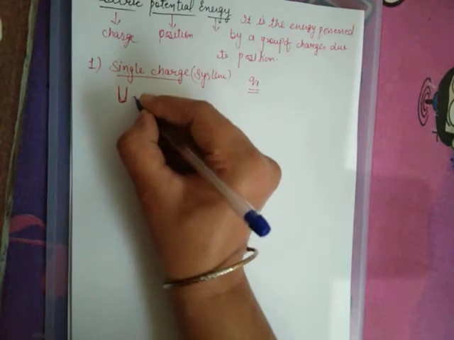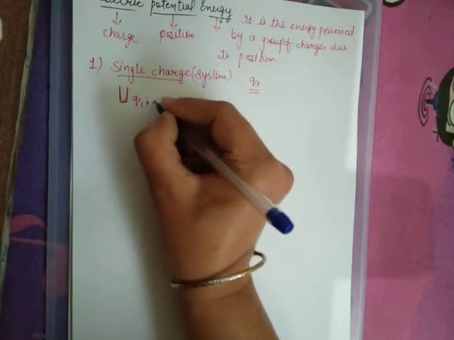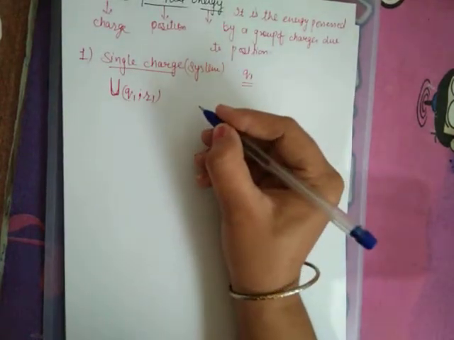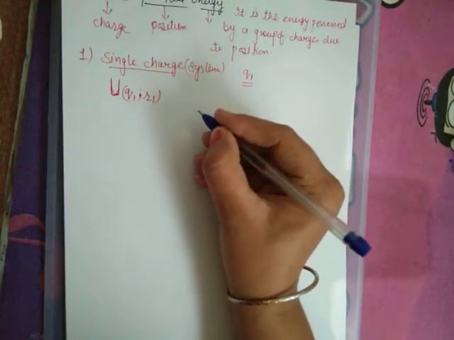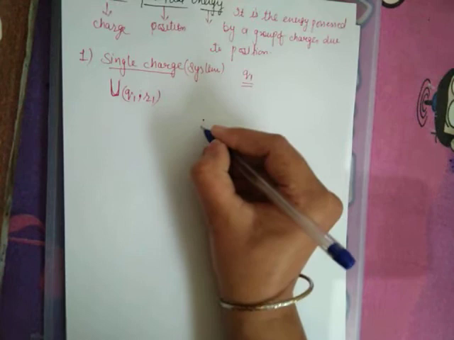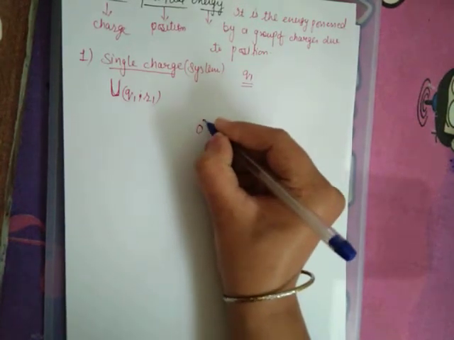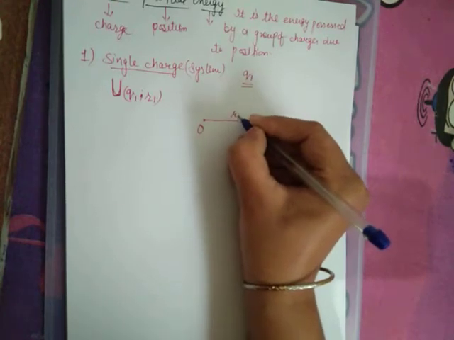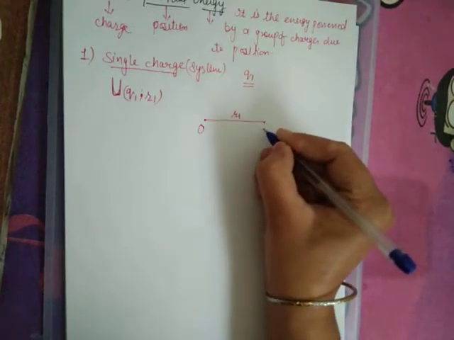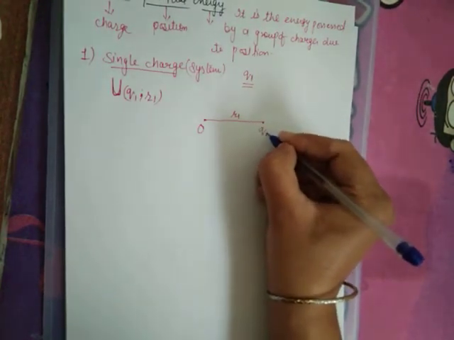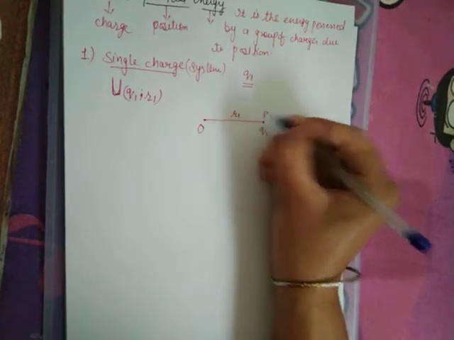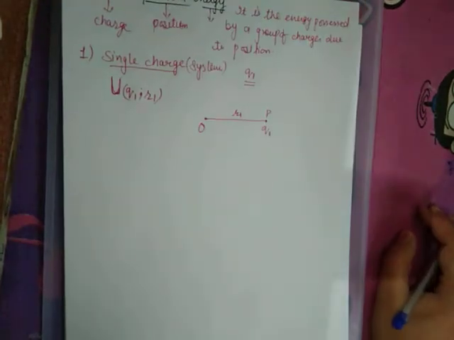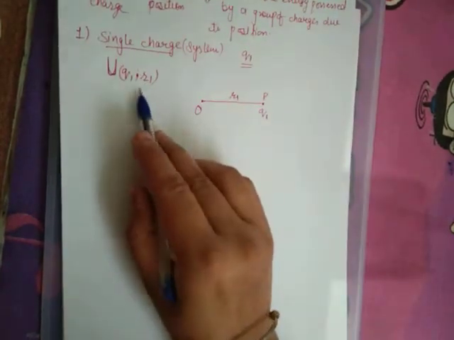U for Q1 when it is located at a particular position R1 with respect to some reference point, let O, origin, or it is considered as a reference point, and at a distance R1 we have located a charge Q1 at point P. So what will be the potential energy for Q1 when it is located at R1?